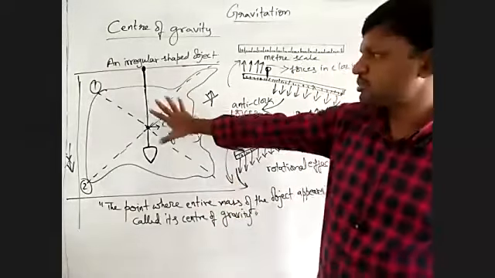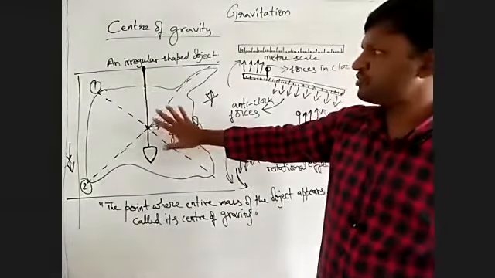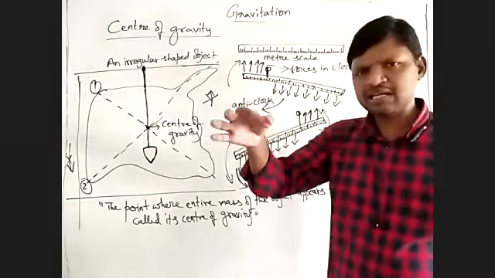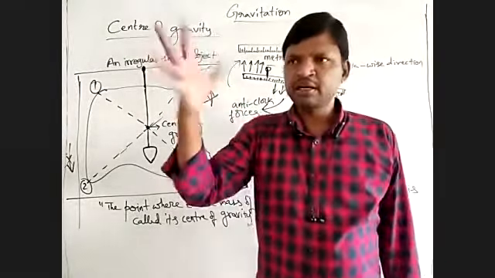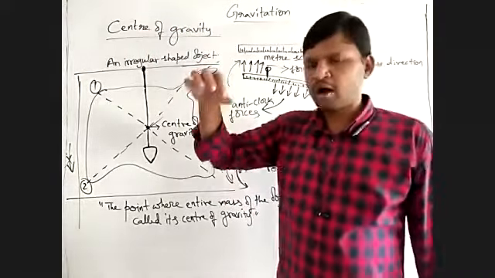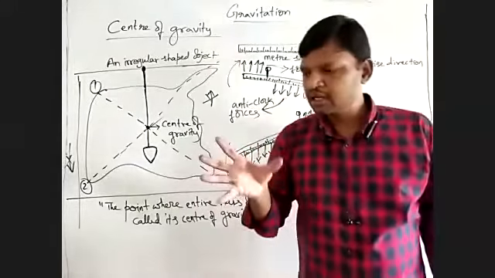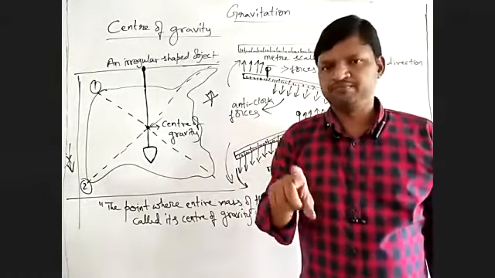So this is the method to find the center of gravity for an irregular shaped object. For a regular shaped object, if you catch exactly in the center, then you can make the object not rotate. Only thing is, you should see that the turning effect is not seen.